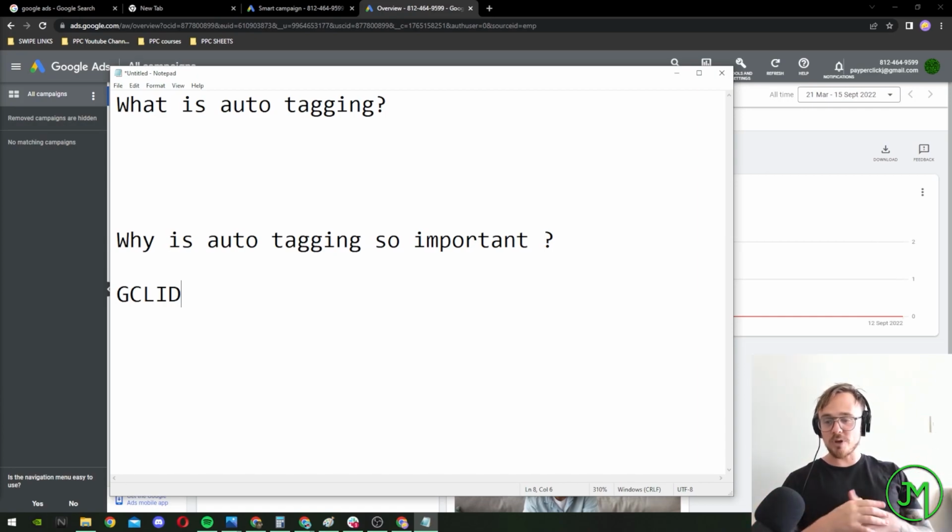This saves you from manually tagging your campaigns, which is a pain. It also prevents you from making errors and helps you generate detailed Google Analytics reports, which I'll also be showing you guys how to do. So, how do we set it up or how do we enable it?